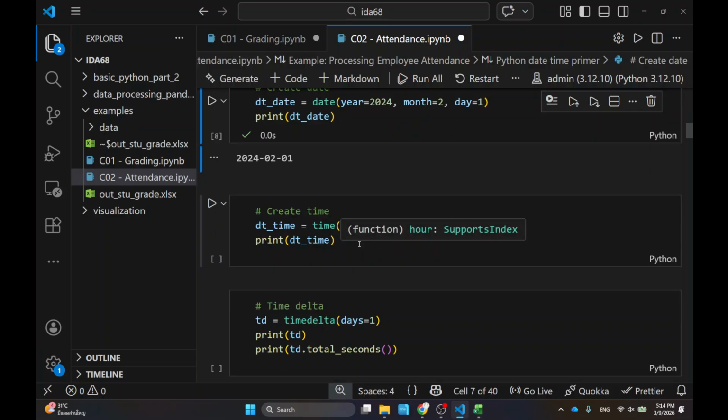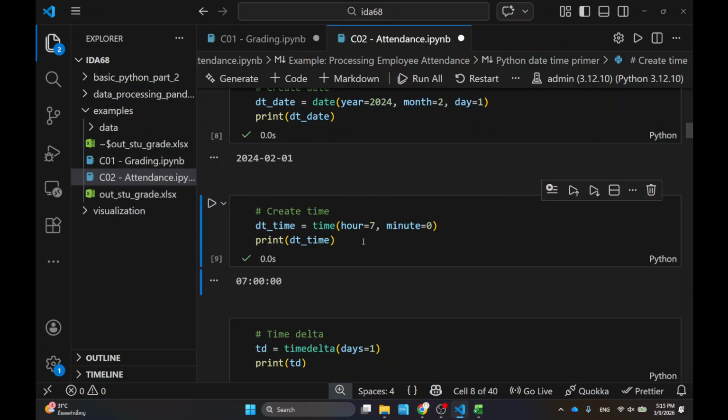And there might be some times where you don't even need the date, you just need the time. So there's actually also a time object for you. I use this one in my code too, because sometimes I don't need to know the date yet. I just need to know the clock-in time and the clock-out time, and that's where I use the time object. And if I do this, then this will just say that this is 7 a.m. and that's it.